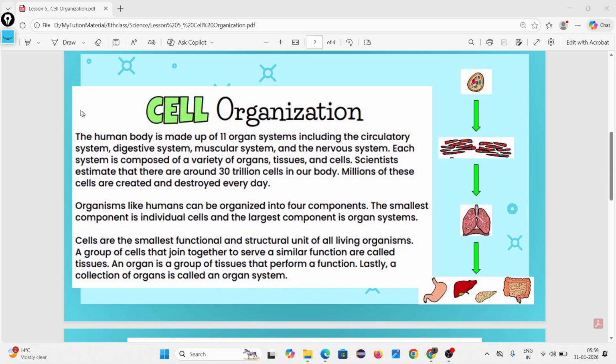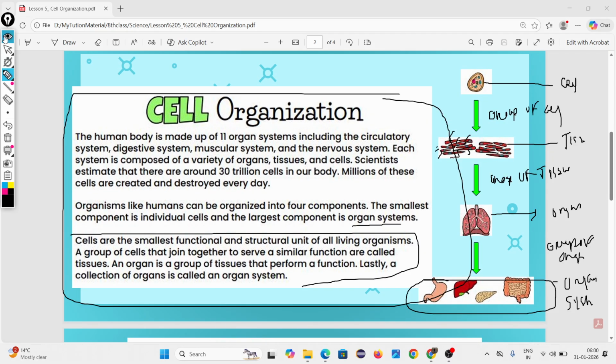Cell organization is like when there is a cell which all combines together. You can explain better in English. Okay, tell me. Can you stop sharing, please? Thank you.